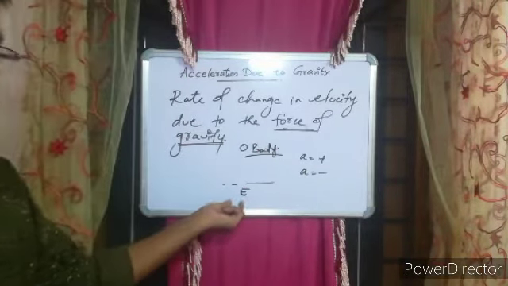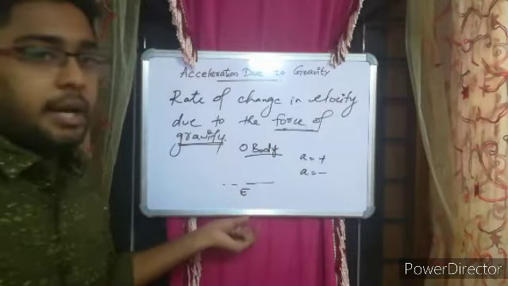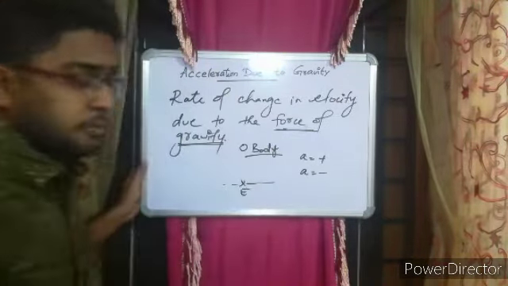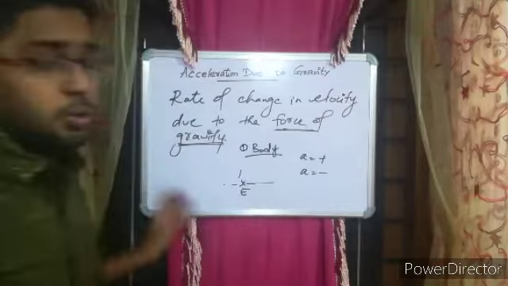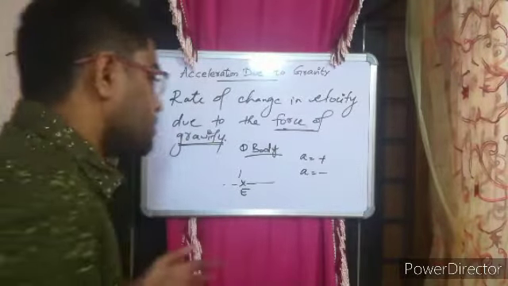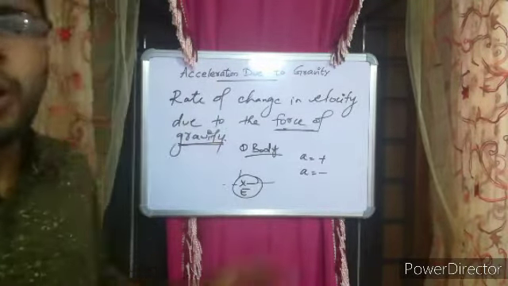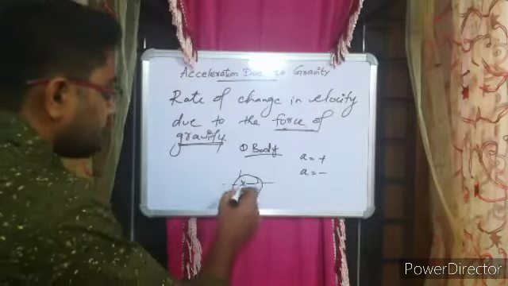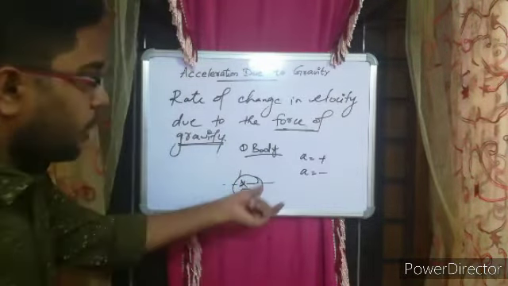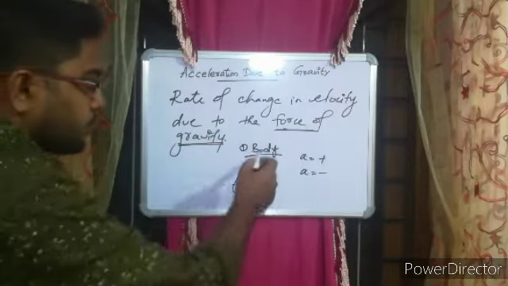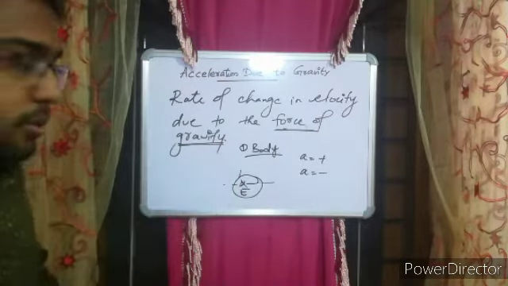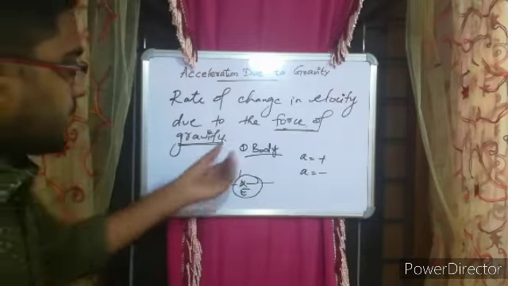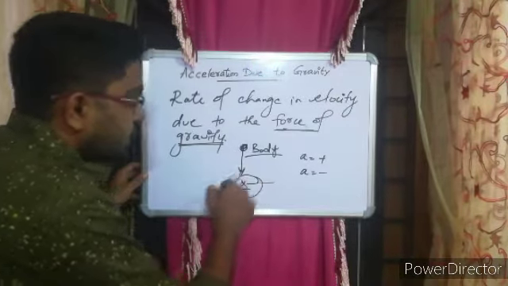There is a property of attraction, which we call gravitational attraction, by which the earth attracts all bodies towards its center. You call that force the force of gravity. So consider that there is a force of gravity which attracts this particular body towards the earth.